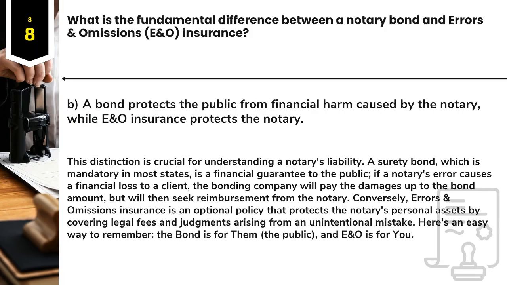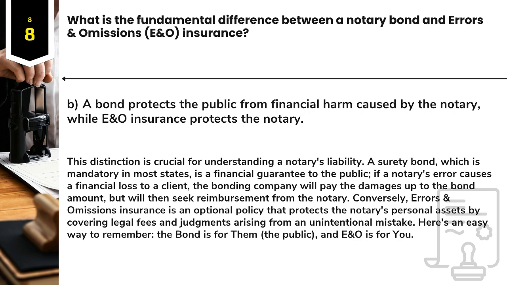Answer: B. A bond protects the public from financial harm caused by the notary, while E&O insurance protects the notary. This distinction is crucial for understanding a notary's liability. A surety bond, which is mandatory in most states, is a financial guarantee to the public. If a notary's error causes a financial loss to a client, the bonding company will pay the damages up to the bond amount, but will then seek reimbursement from the notary.